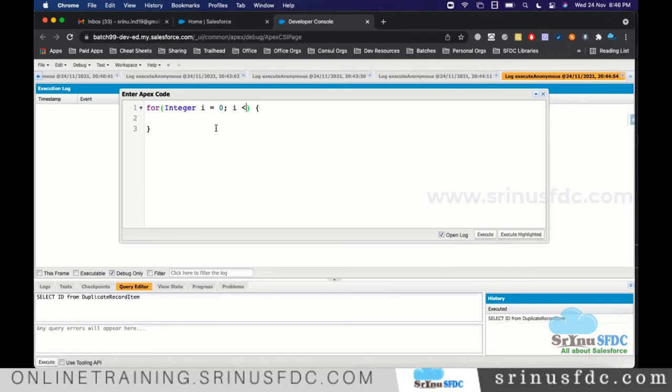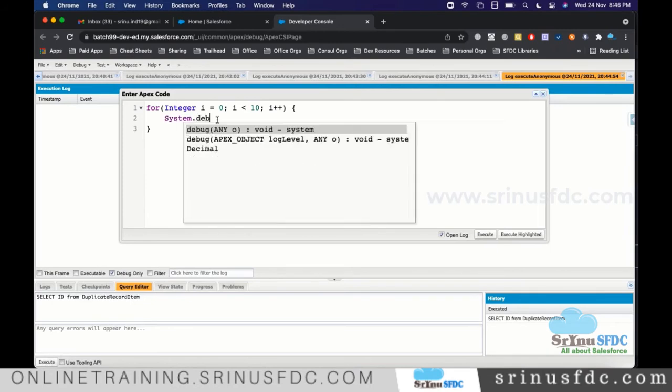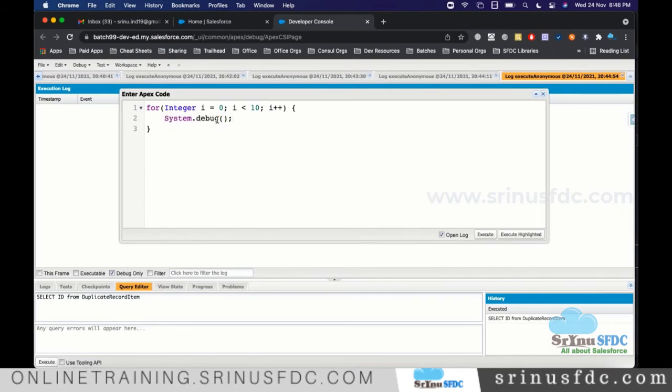I want it to execute 10 times, so i less than 10. This is the condition. i plus plus. All the statements we write in the same line and keep inside this. Now here again I'm using system.debug for printing. This will also give the result 0 to 9.